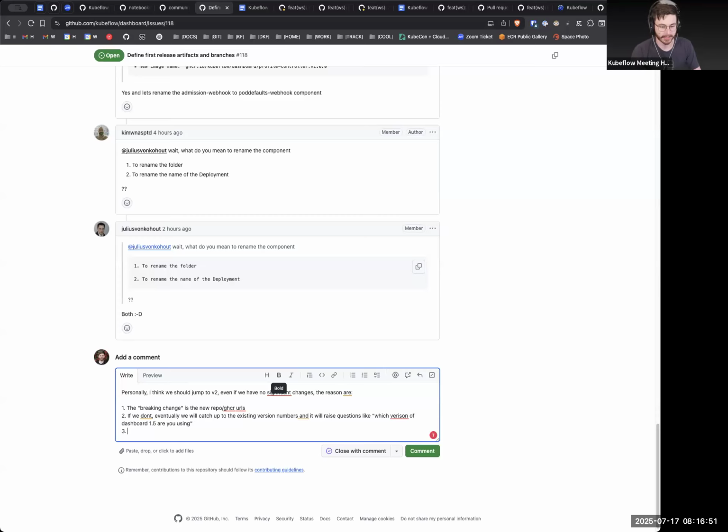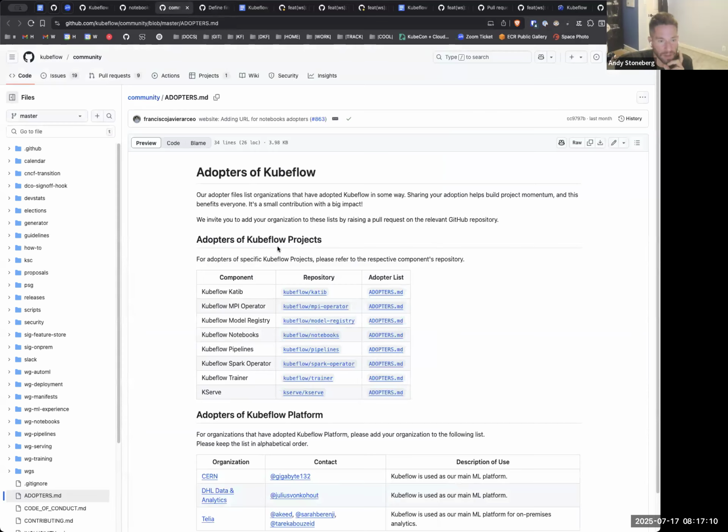And then the last one is that when we eventually make an actual breaking change, we can just jump to V3. Anyone disagree here strongly? I think that sounds reasonable given the realities of the situation. Yep. Okay, it obviously is going to cause a separate set of questions, which is, hey, what did you change in V2? And it's going to be nothing. We just moved repos, and that's the breaking change.